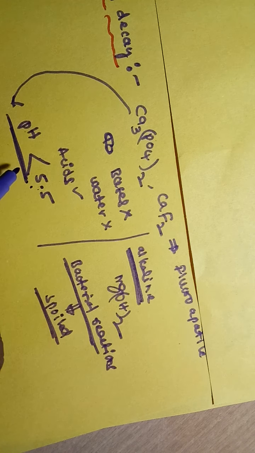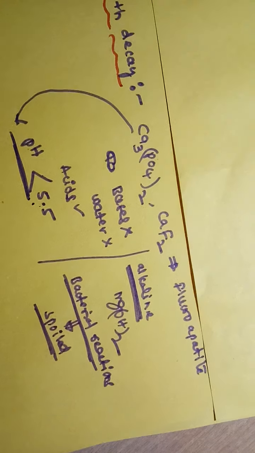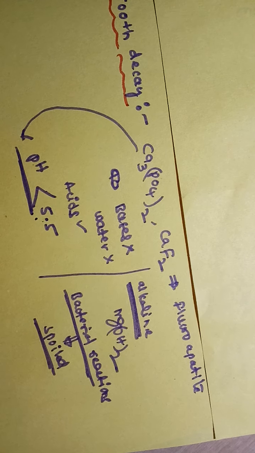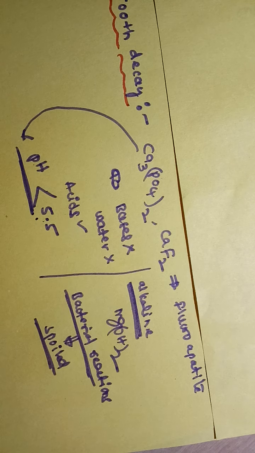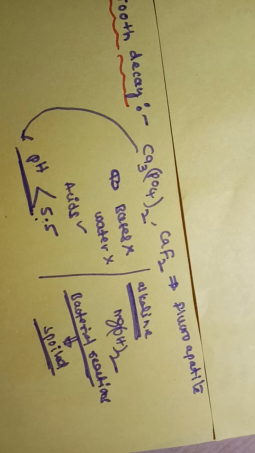Whenever it decreases to less than 5.5, the enamel layer is going to be dissolved, and we are very sensitive towards the food materials which are eaten by us. That is tooth decay: spoiling of the enamel layer whenever the pH value decreases to less than 5.5.